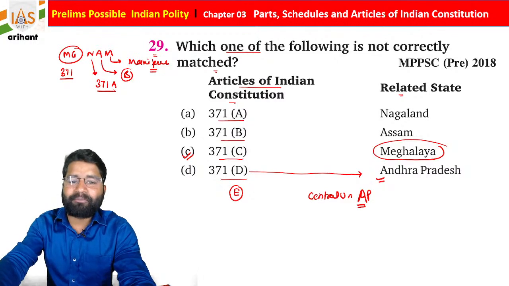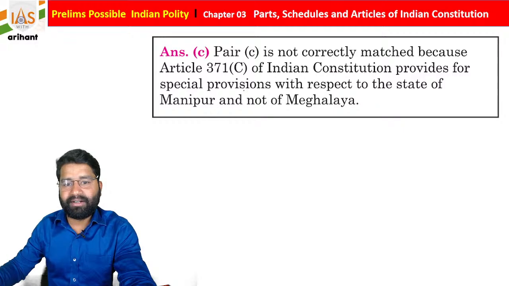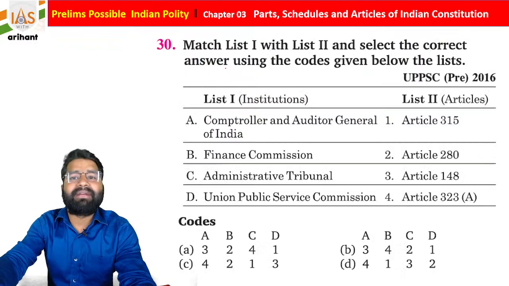Getting it? So option C is incorrect. It is about Manipur, not Meghalaya, students.